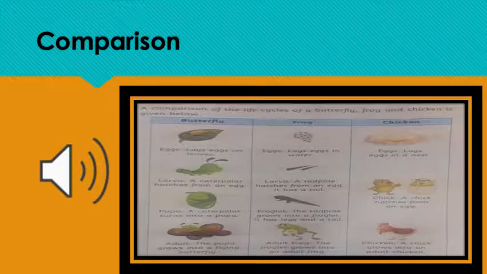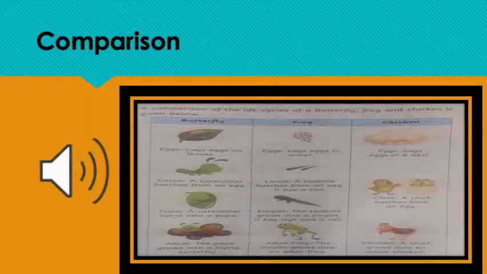Means they have different homes. Second point is larva. The eggs of the butterfly turn into a caterpillar and the eggs of a frog turn into a tadpole. And the third one, the eggs of a hen turn into a chick.